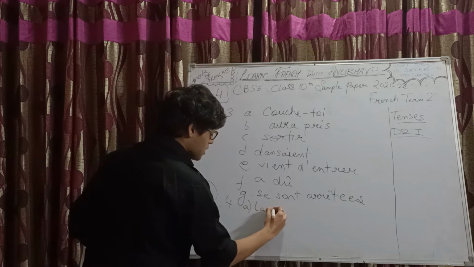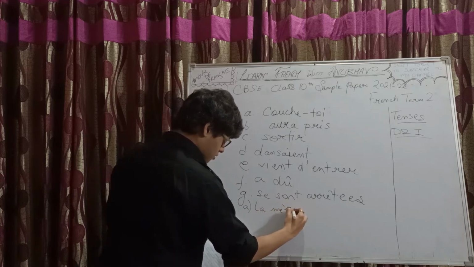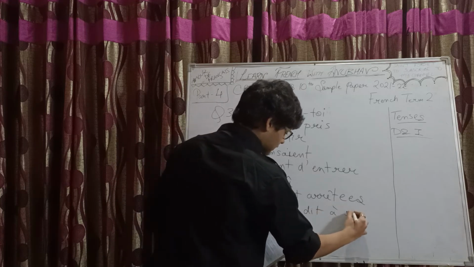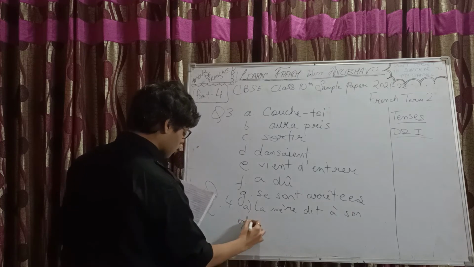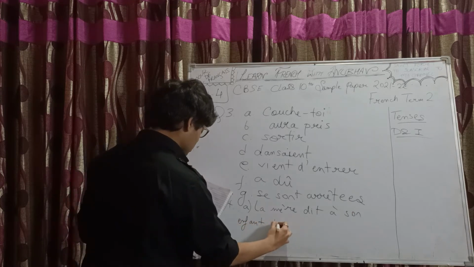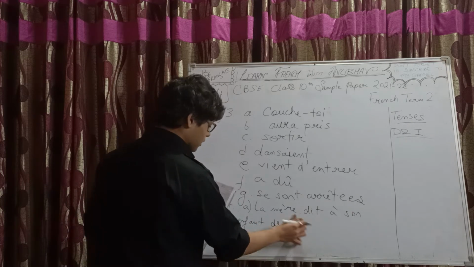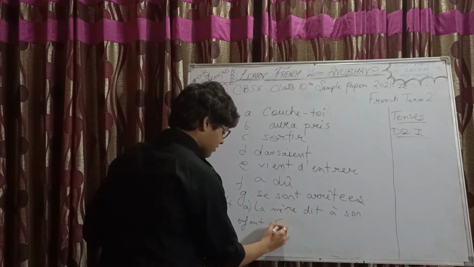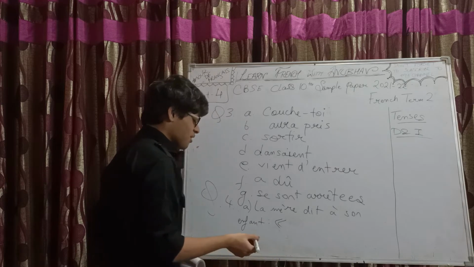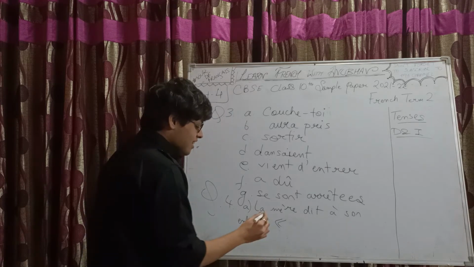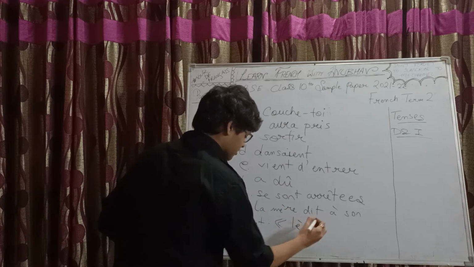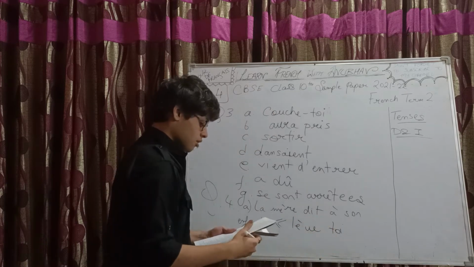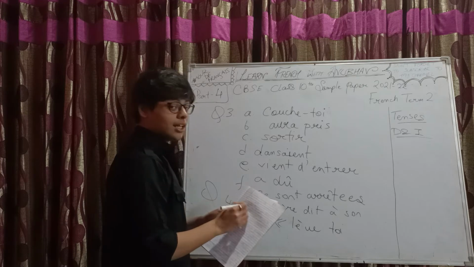So, la mère said to her son, oh, sorry, I was writing in this thing. What? Direct. Lève-toi. Right. Like se lever, written in infinitive.